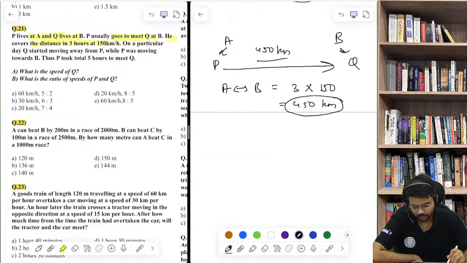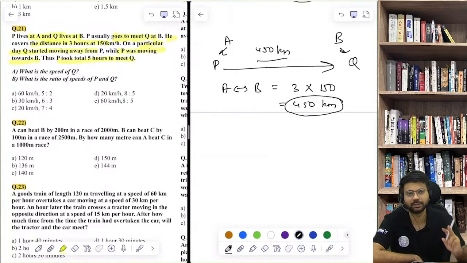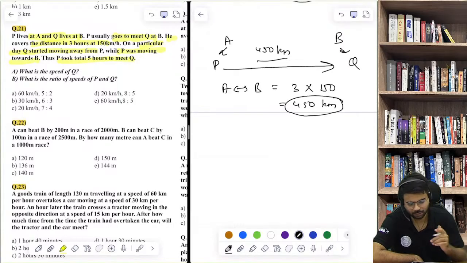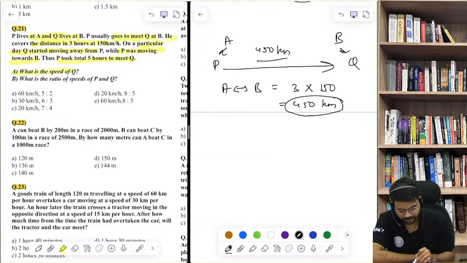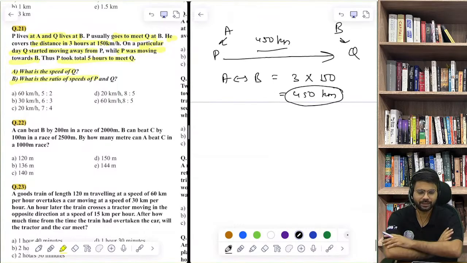Now on a particular day, Q started moving away from P while P was moving towards B. P took 5 hours to meet Q. Now there are two questions, and if you look at the options, there are two parts to the options also. One is the speed of Q, one is the ratio of their speeds. Two things. Try this out quickly.